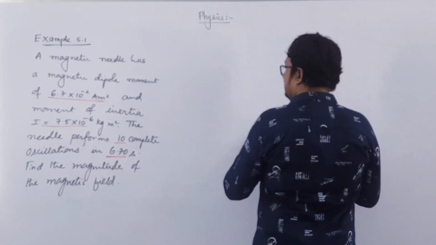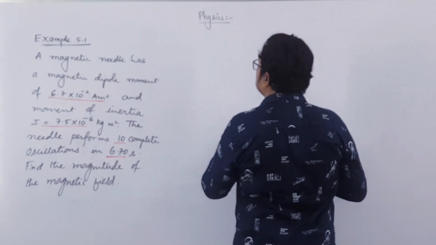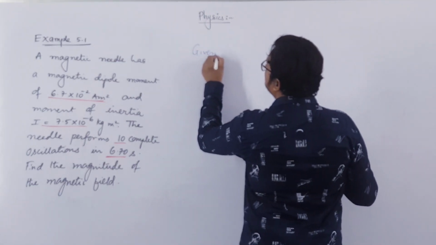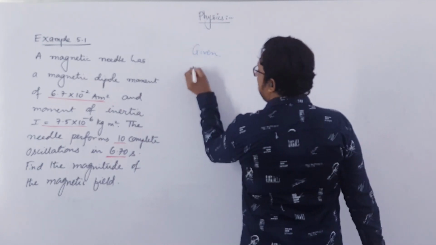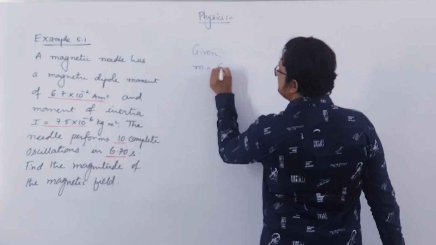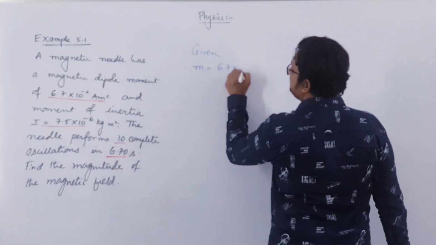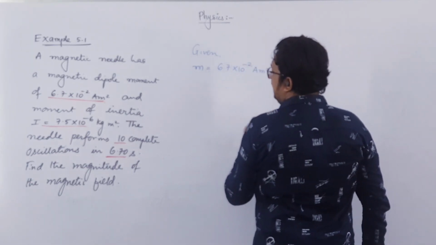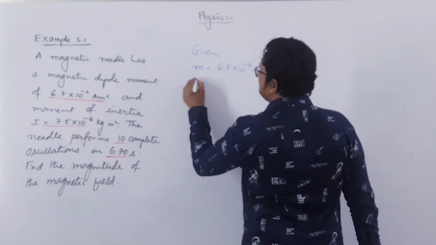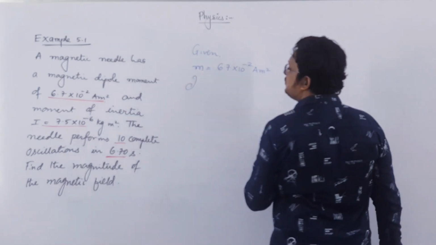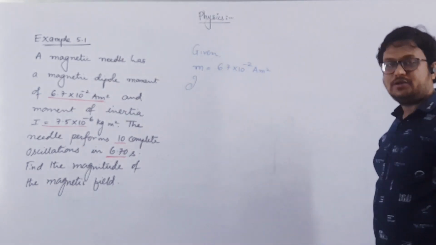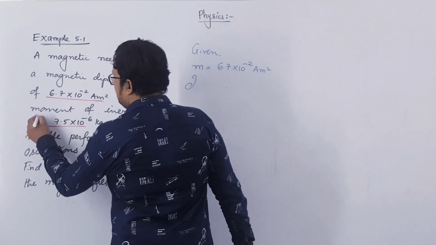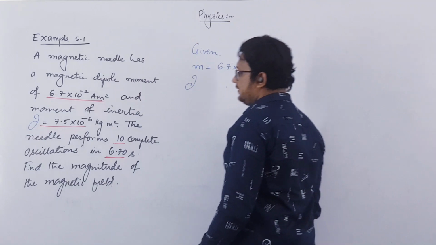So you can say that given magnetic dipole moment m is equal to 6.7 into 10 to the power minus 2 ampere meter square, and moment of inertia, let us write moment of inertia I like this, because for us capital I will be current, right? So we are changing the symbol for moment of inertia. We write moment of inertia as cursive I, right?